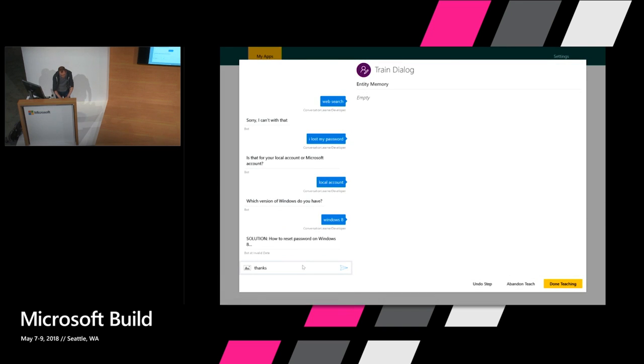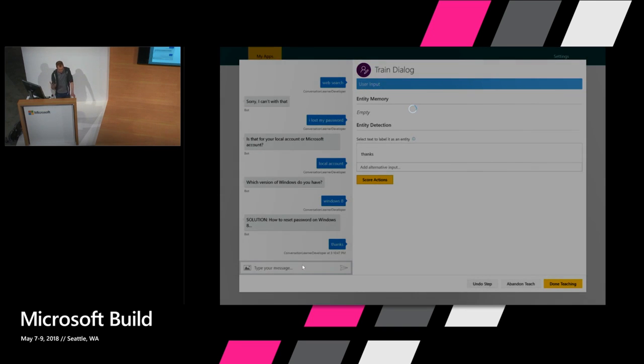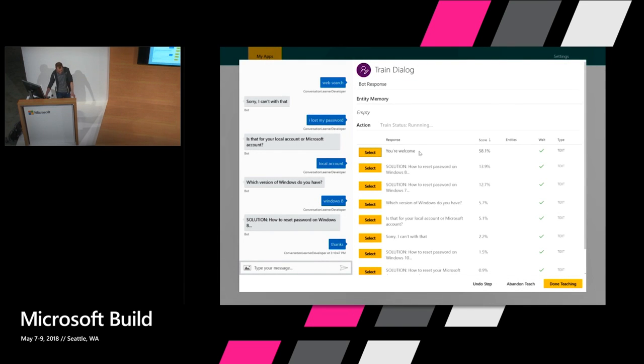And now let's say the user were to say thanks. Let's see if we've got the beginnings of that behavior, and it looks like we've got the beginnings of that one too. So if you look at this, we've never seen a flow that stitched together these transitions before. I didn't have to code that. That's the benefit of using machine learning. It's able to look at bits of conversations it's seen before and infer what the right path should be. And if it doesn't get it right, you can make corrections.